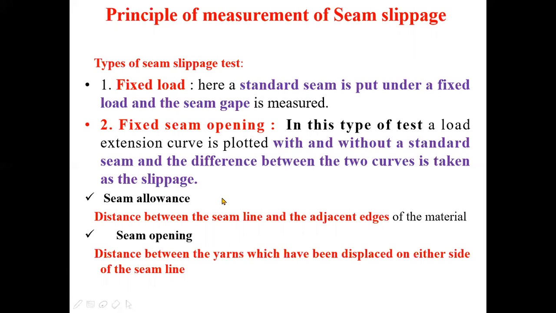This we will discuss in the subsequent slides. Now there are two very important parameters. One is the seam allowance. Seam allowance is basically the distance between the seam line and the adjacent fabric edge. And seam opening means the distance between the yarns which have been displaced on either side of the seam line. This I will show you in the next slides.